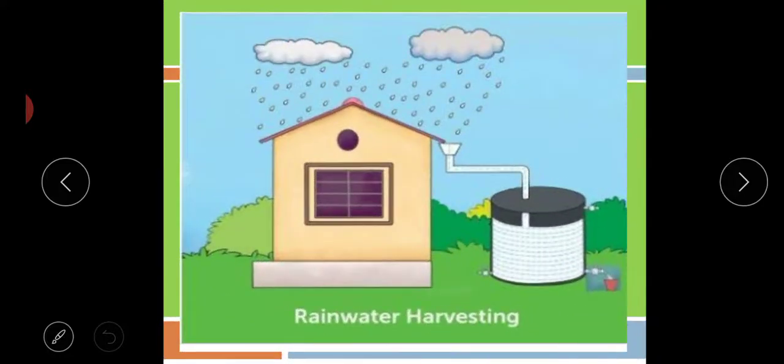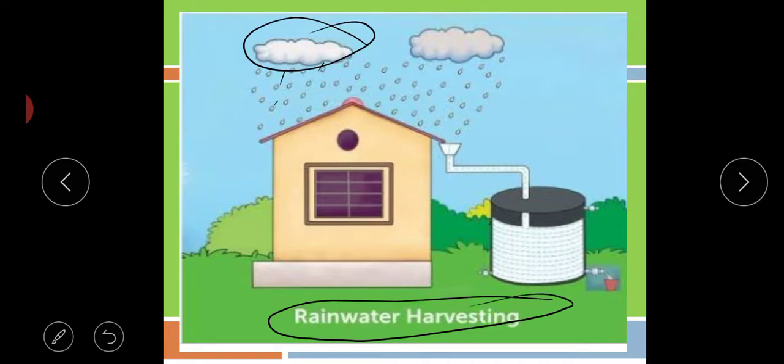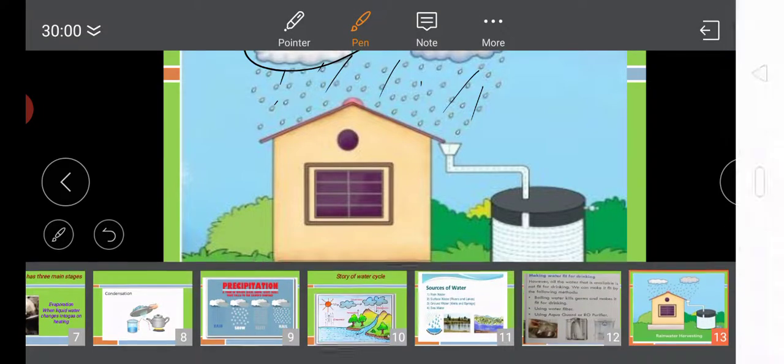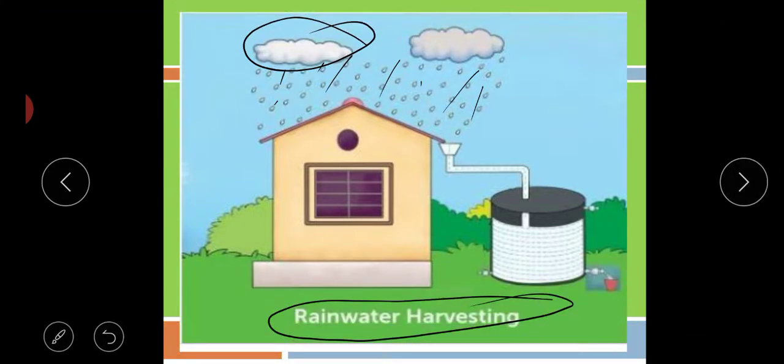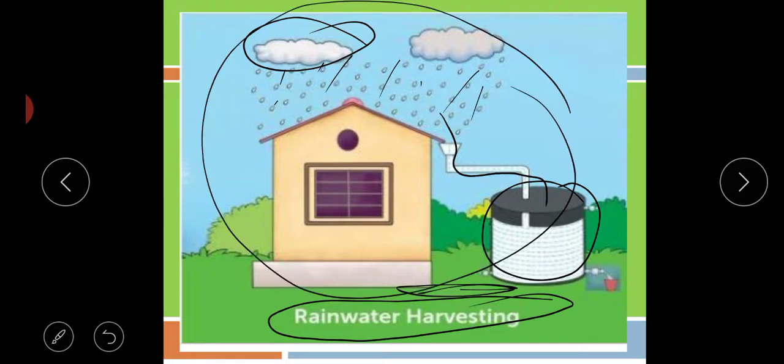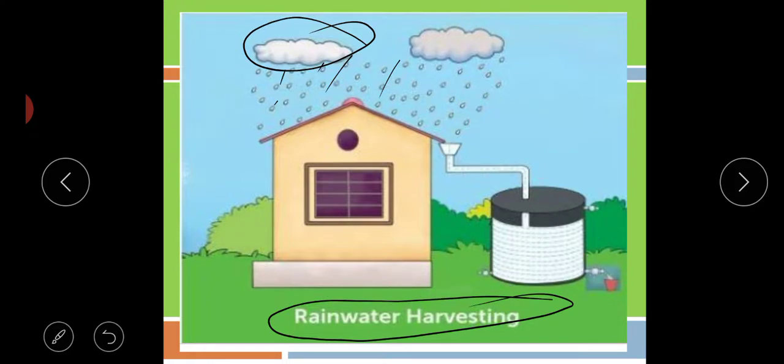Okay. Now see, what is the heading written here? Rainwater harvesting. And what is rain? When clouds give water in the form of drops, this is called rain. And when we collect this water somewhere in a tank, or in the ground also, if we are making holes and storing that water there, this process is called rainwater harvesting.